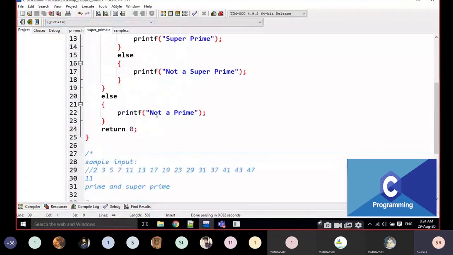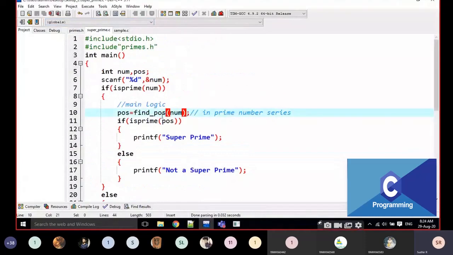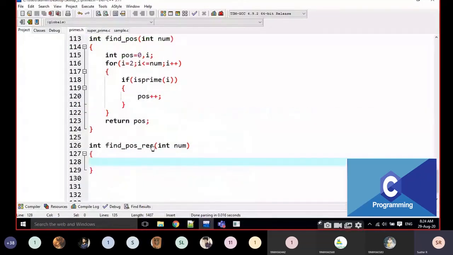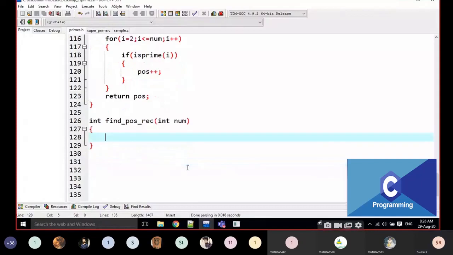Instead of here, I am calling find_position_recursion. I'm changing like this. I'm calling this function, and again I am going to call the same thing. When we are using recursion, just note it down: for example, one loop is going to be eliminated.